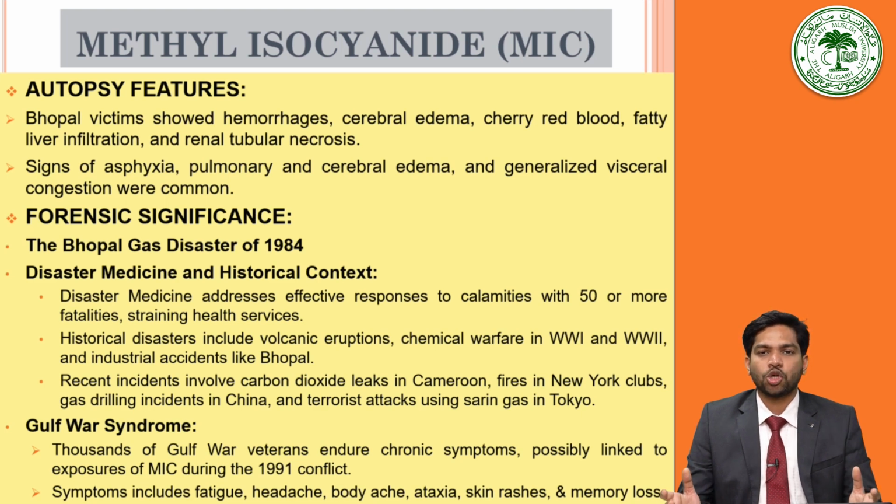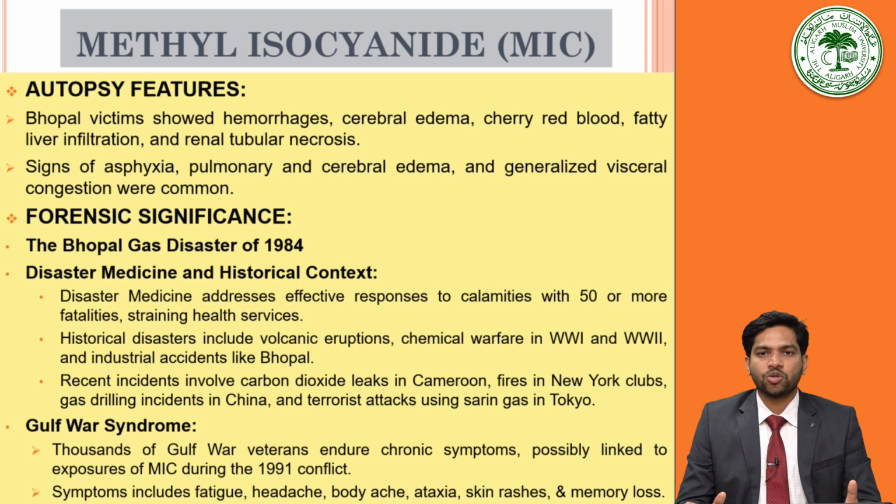Then certain historical disasters include volcanic eruptions, chemical warfare in World War I and World War II, and industrial accidents like those seen in case of Bhopal gas, recent incidents involving carbon dioxide leak in Cameroon, fires in New York clubs, gas drilling incident in China, and the terrorist attack using sarin gas in Tokyo are recent examples of historical disasters.